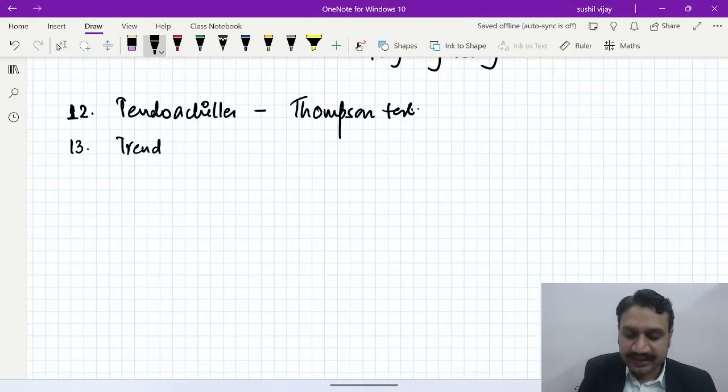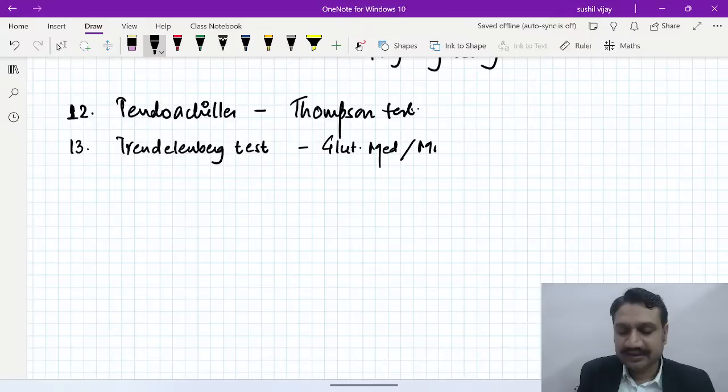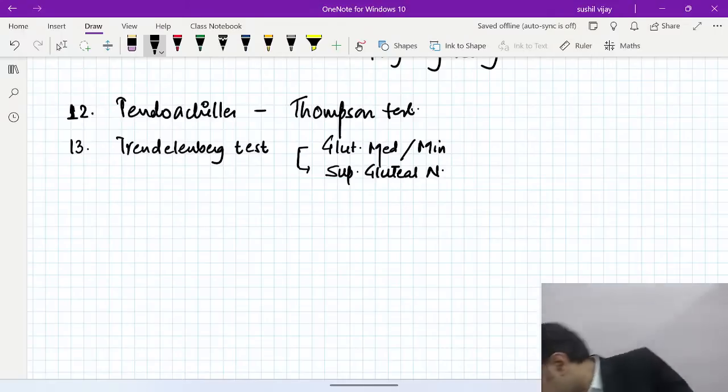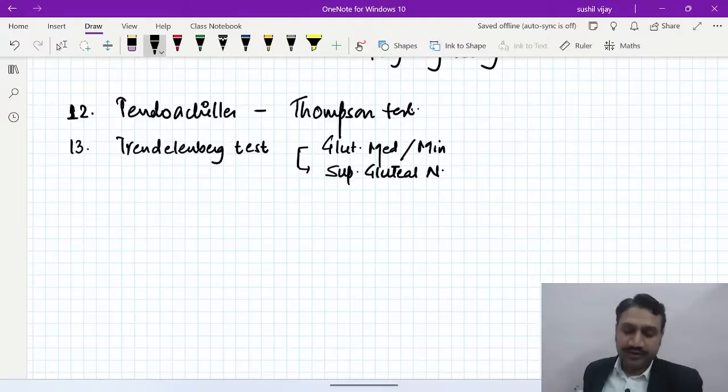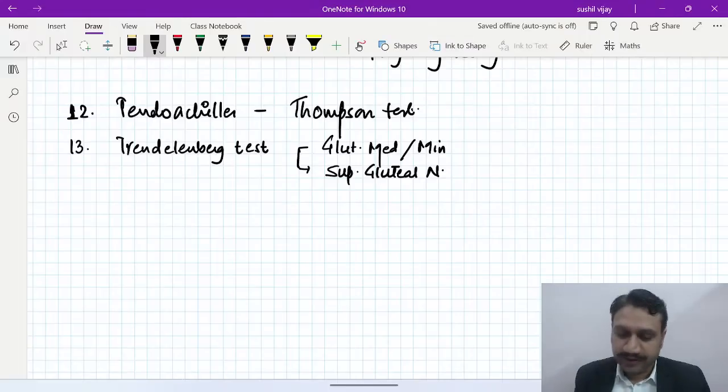The Trendelenburg, basically, is a repeated question from your last few sessions of the exam. You all know why we get the Trendelenburg test done. It is for the integrity of the abductor mechanism of the hip, which is given by the gluteus medius and minimus, and the nerve which supplies it is the superior gluteal nerve, isn't it? The superior gluteal nerve. So the Thompson for the tendon Achilles we have written over here, and the Trendelenburg is for the gluteus medius and minimus. Okay, that is fine. The superior gluteal nerve, absolutely correct.